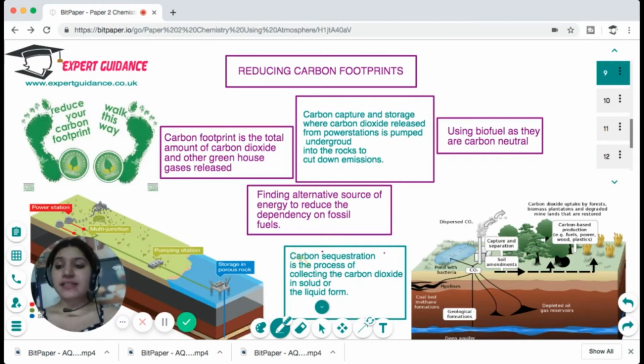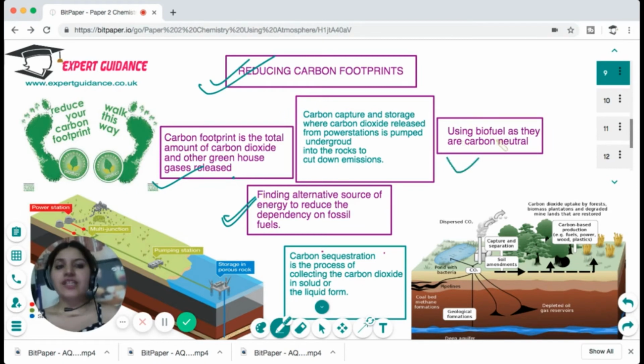Now, what is the solution for that? The solution is reducing the carbon footprint. Now, what is a carbon footprint? Carbon footprint is the total amount of carbon dioxide and other greenhouse gases that are released by any product or service. So how can we reduce the carbon footprint? First, we can find alternative sources of energy to reduce the dependency on fossil fuels so that we can cut down the carbon dioxide emission.